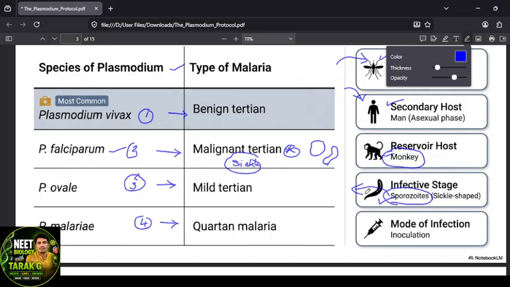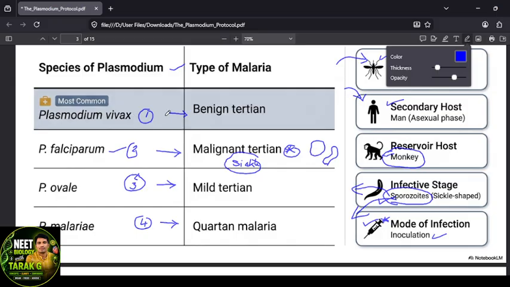How will it be transmitted? When an infected mosquito bites the person, that mode is called inoculation, like giving an injection. The mosquito sucks the blood, and obviously these sporozoites enter into the human blood. That mode is called inoculation. Got it? Inoculation, right?